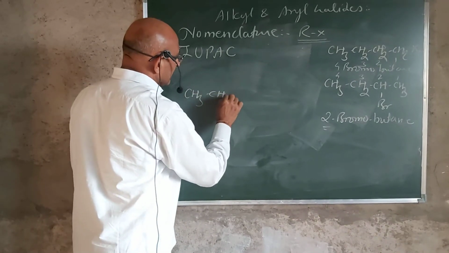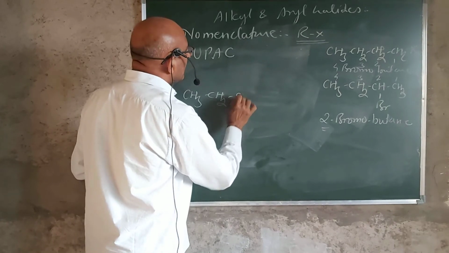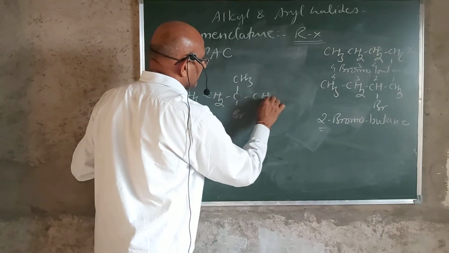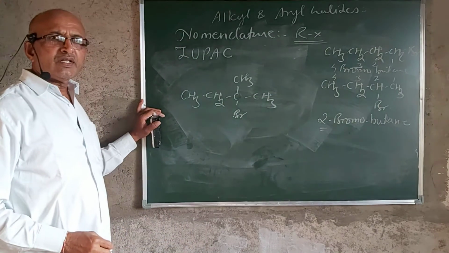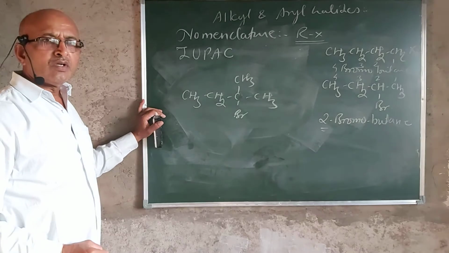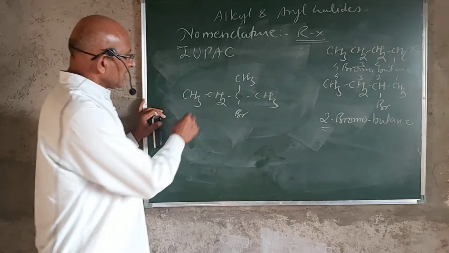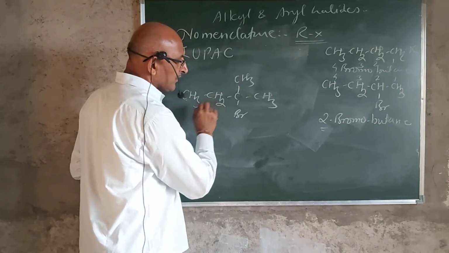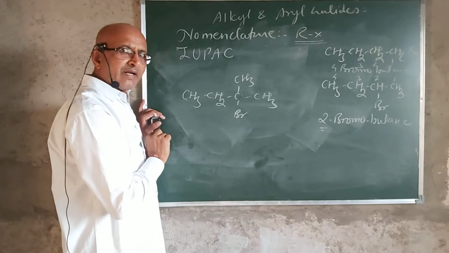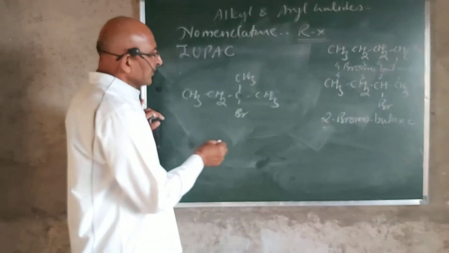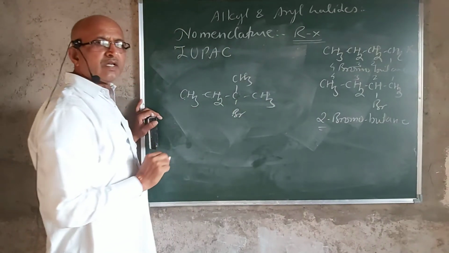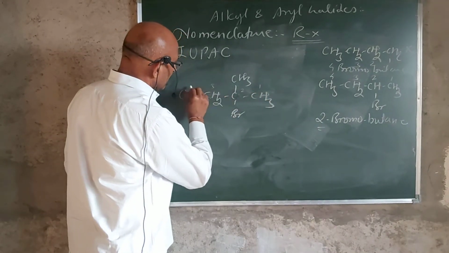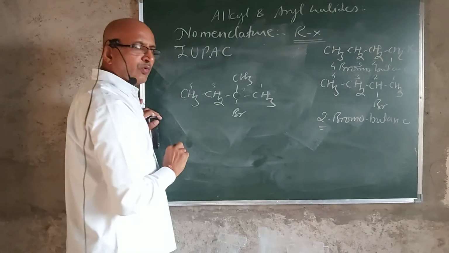Suppose in this case, again, we are having such a type of structure. While giving the name of this compound, again we are going to select a straight longest chain. If this is the straight longest chain, 1, 2, 3, 4, 1, 2, 3, 4, from any side it's 4 carbon atoms. Now you want to start numbering. You will see where the halogen is getting the lowest possible number. From this side, it's 1, 2, 3, and 4. And so it's 2-bromo.